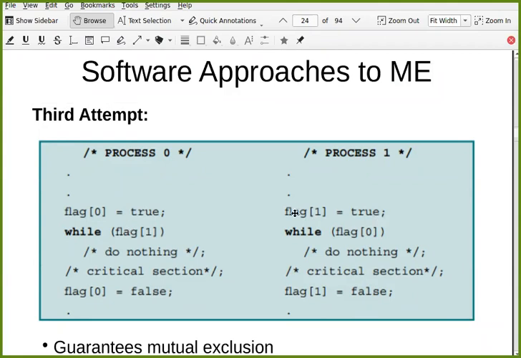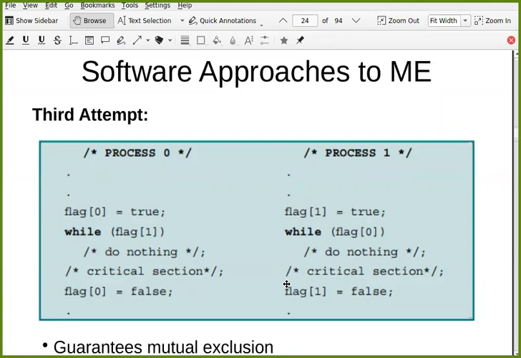Now this process checks flag 1, yes. So it can't do anything. Then this will check flag 0, yes. So it can't do anything. So meanwhile, this solution guarantees mutual exclusion.